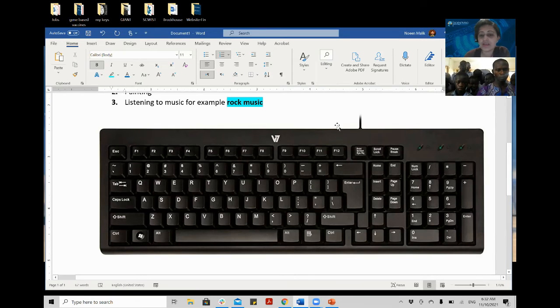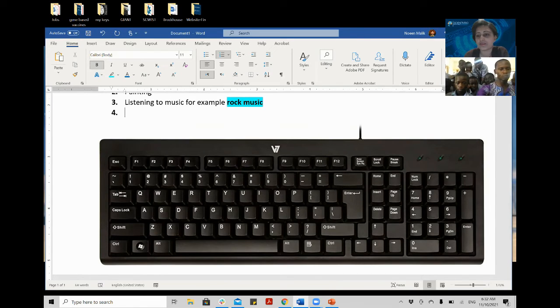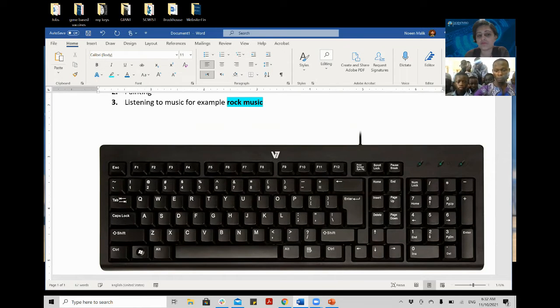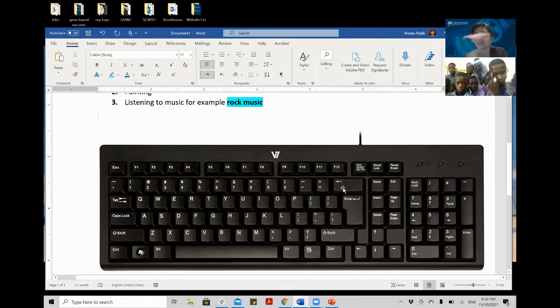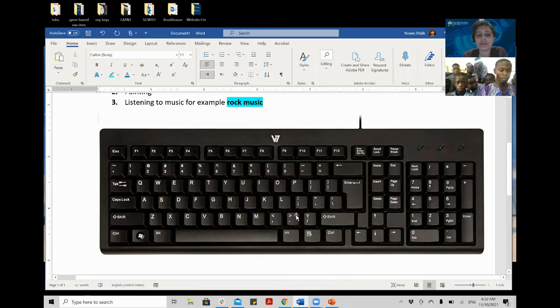Okay. Here is the enter button when I want to go to the next line. You see here it says enter. So I want to go to the next line. I will hit enter. Okay. If I enter one more time, then this bullet will go because I don't want to have a bullet. Okay. There is a backspace button. Just on the top of the enter is the backspace. You see the arrow is backwards this way. So this means it's a backspace. So I want to go back to the end of music. I want to write something. I will hit backspace and you see I go back.